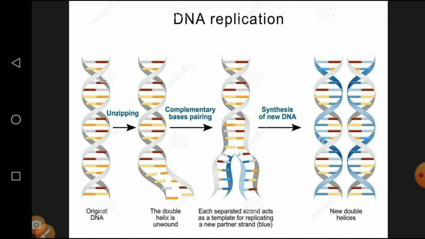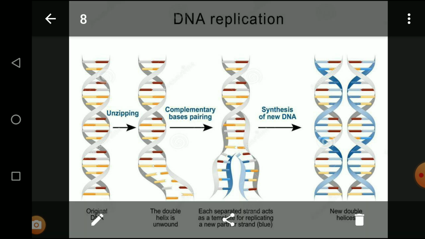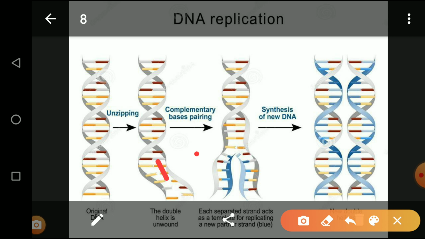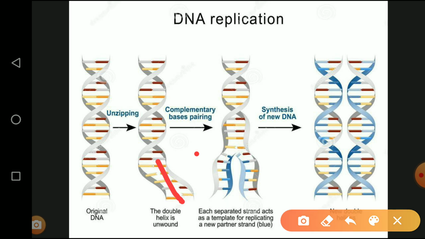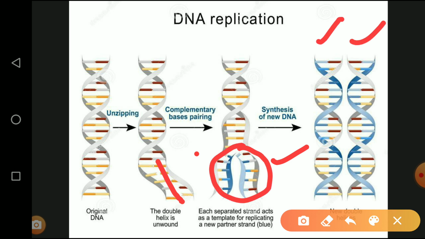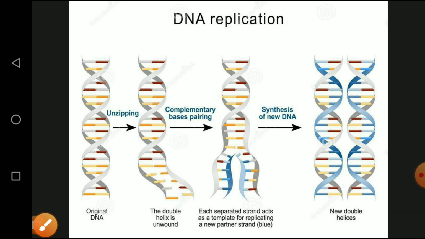First one, original DNA double helix structure, which is going to be the unwinding process. This is the bottom of the region. We are seeing the unwinding process. Then the complementary strands are synthesized here. This is the complementary strand, the formation of new daughter DNA, two new DNA. So this is the basic process given in the diagrammatic representation.